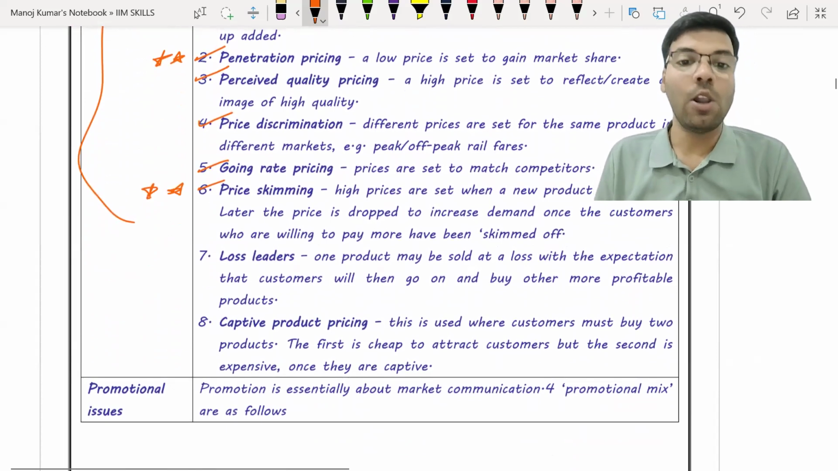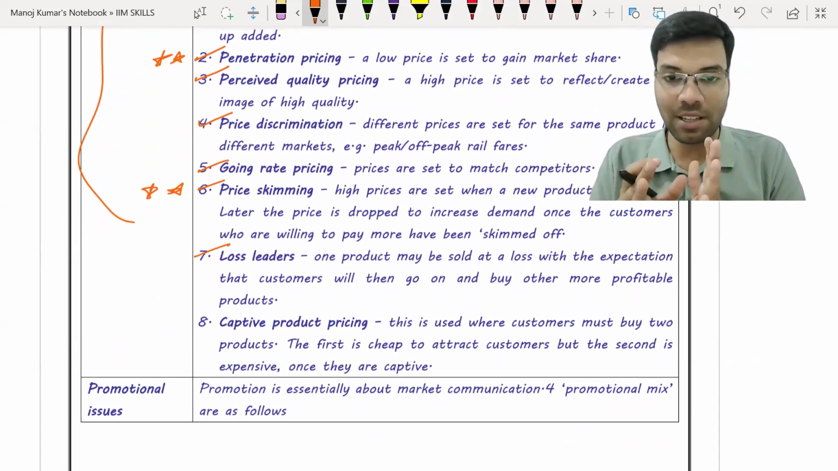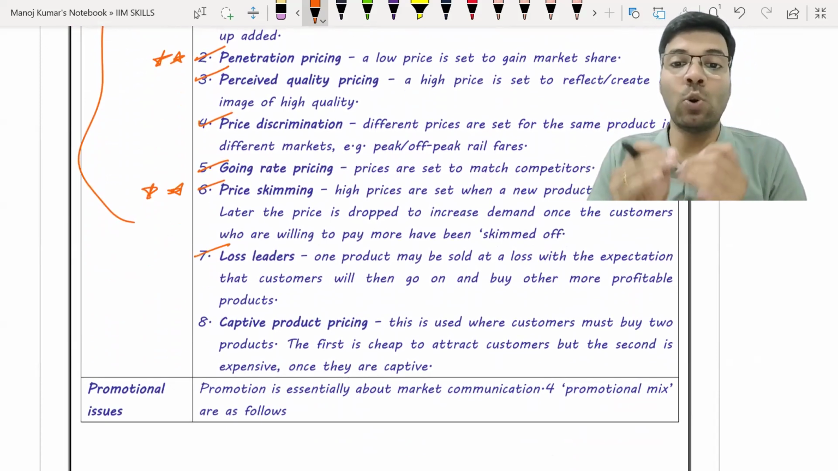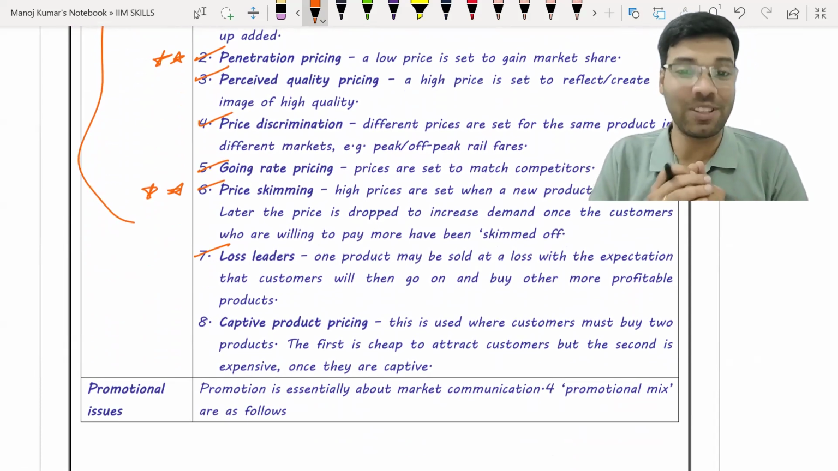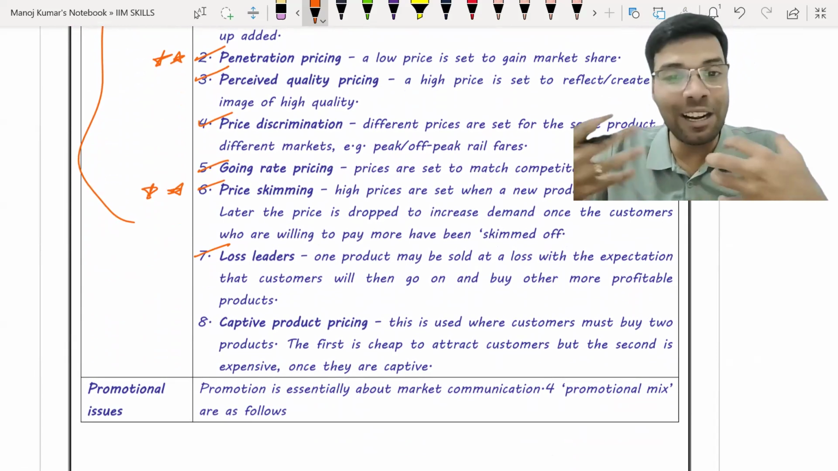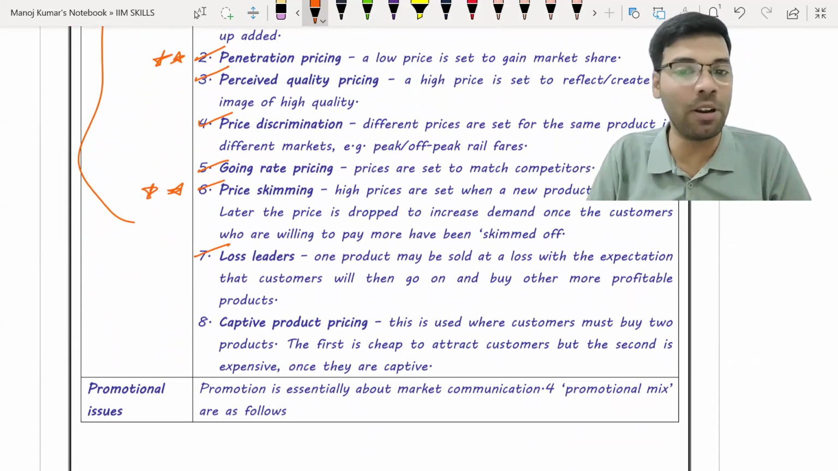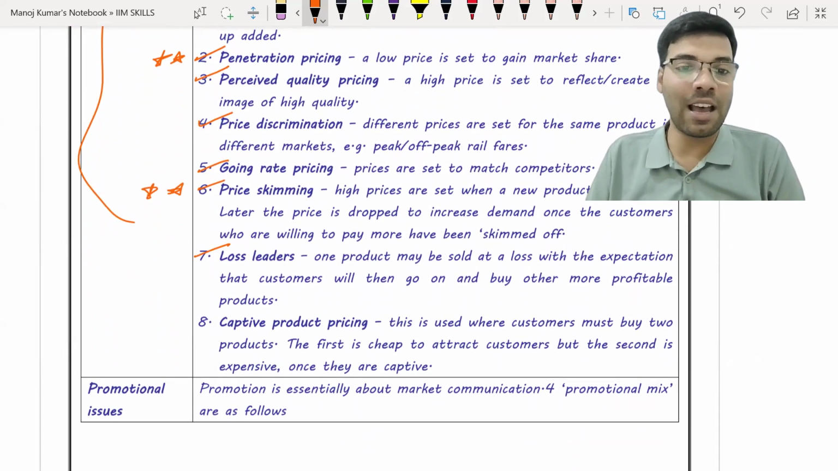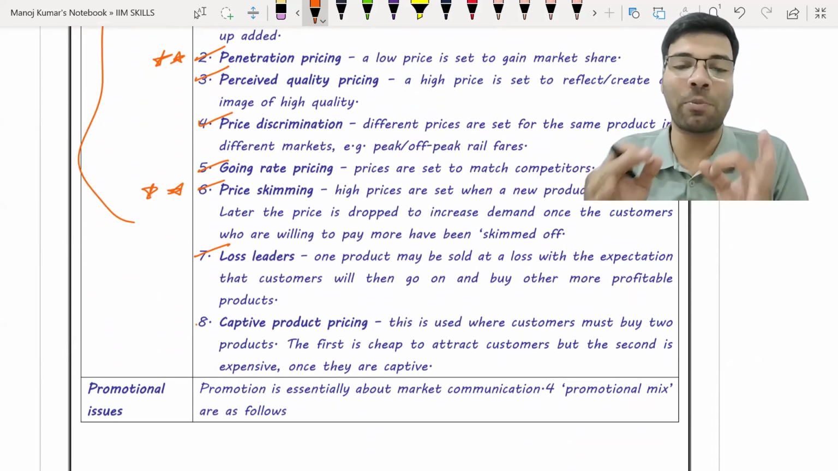And then comes loss leaders. So loss leaders is nothing but the product is sold initially for a loss with the expectation that the customer will buy and they will get addicted to the product and later on the profitability comes into picture. Okay, and the last one is called as captive product pricing.